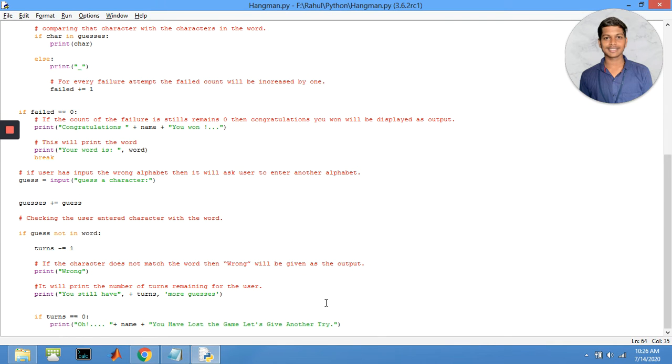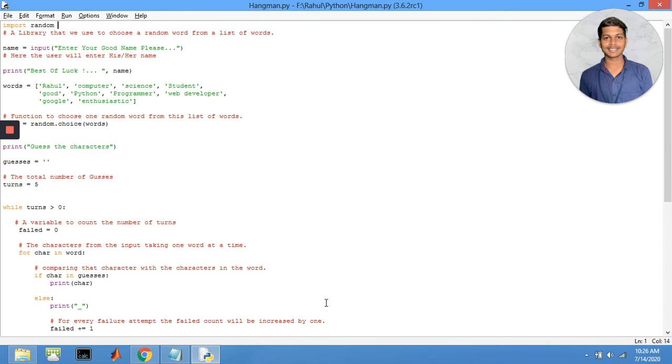This is the code for the Hangman game in Python, and let us have a deeper understanding of the code. In the first line, I have imported the random library. Random is a library that we use to choose a random word from a list of words. And here, I have created a list called words, which contains some strings.